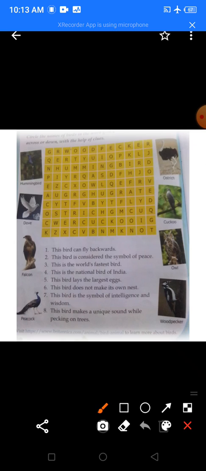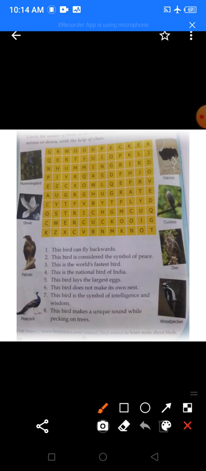Can you find it? I hope you can find it till now. Okay, so here this is the word dove. D-O-V-E, dove. Okay, so circle it with your pencil. Very nice.